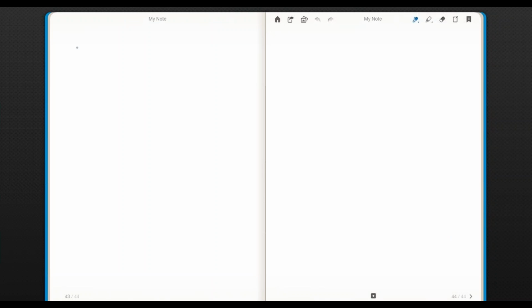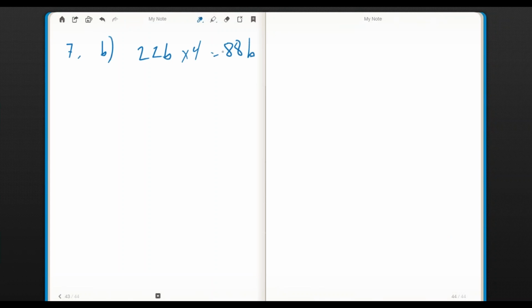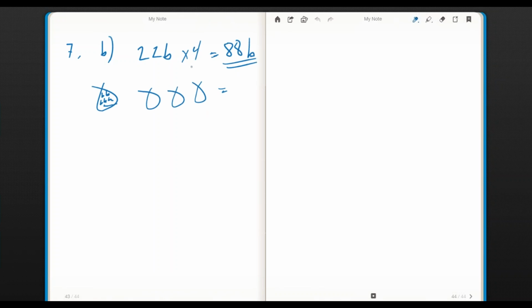All right, number 7, we wouldn't expect intensive practice to do anything if it didn't get intensive. Let me work down the right side of this one. If you have 22 B's and you have them 4 times, altogether you have 88 B's, right? Because I have 22 B's in this bag. They're very crowded. I have 4 of those bags. Altogether, I must have 88 B's. B could be just like an animal, like a number, like a concrete something. It's a variable that stands for a number. But on letter D, it's different.